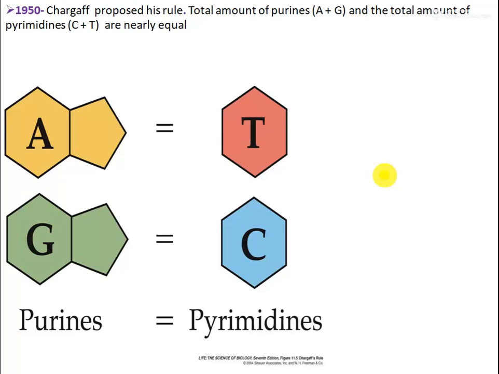He told that the total amount of purine, one of the bases having a two-ring structure, and pyrimidine, the other bases having a one-ring structure, are nearly equal. So A is equal to T, G is equal to C. So A plus G, total purine, is equal to T plus C, total pyrimidine.